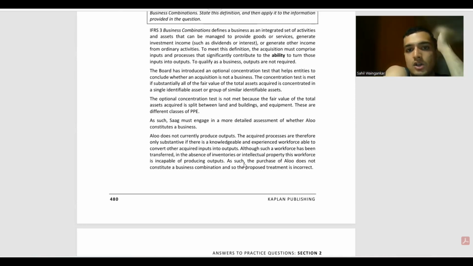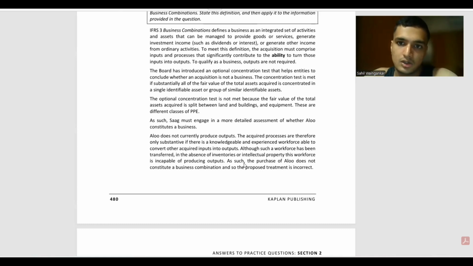The board has introduced an optional concentration test that helps entities to assess whether an acquisition is not a business. The concentration test is met if substantially all the fair value of the total assets acquired is concentrated in a single identifiable asset or a group of similar identifiable assets. The optional concentration test is not met because the fair value of the total assets acquired is split between land and buildings and equipment. These are different classes of PPE. मतलब इन दोनों का भले ही फेयर वैल्यू सेम है, लेकिन अगर देखने जाएंगे तो इन दोनों की क्लास अलग है. लाइक लैंड एंड बिल्डिंग्स एंड इक्विपमेंट, टू कंप्लीटली सेट ऑफ थिंग्स, राइट.